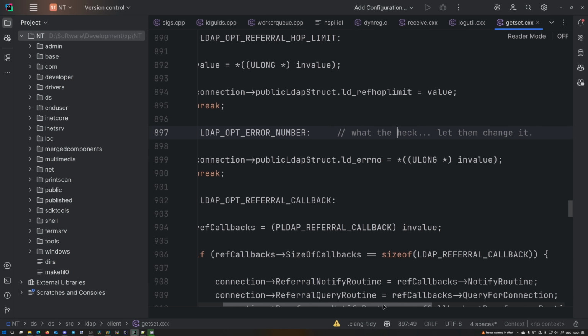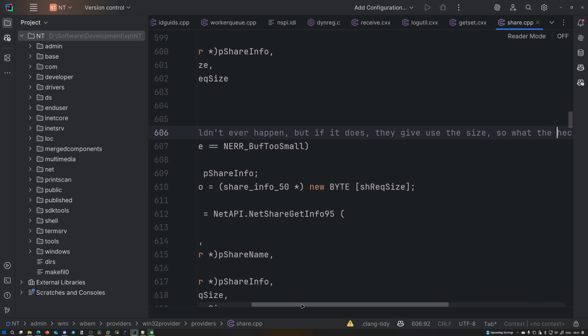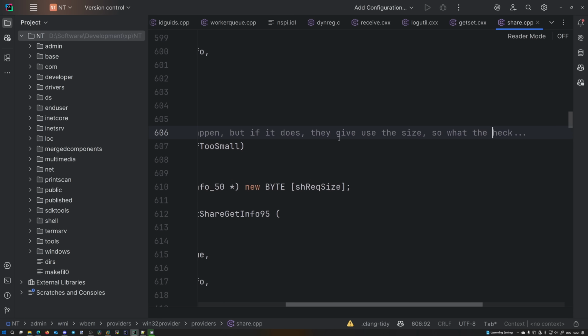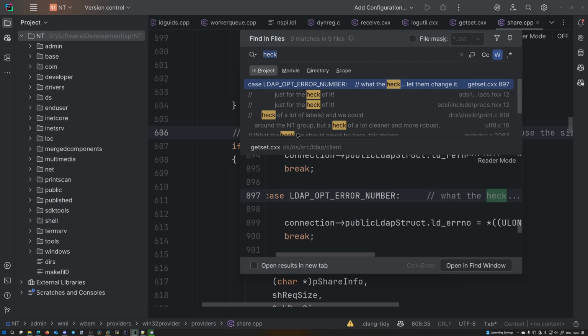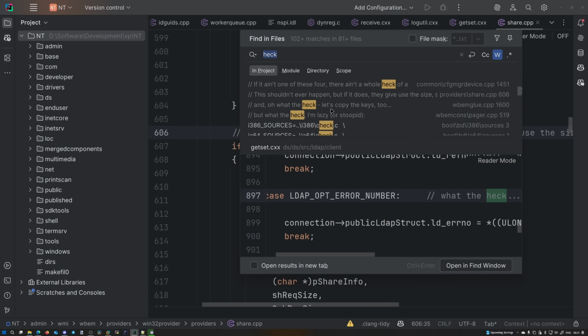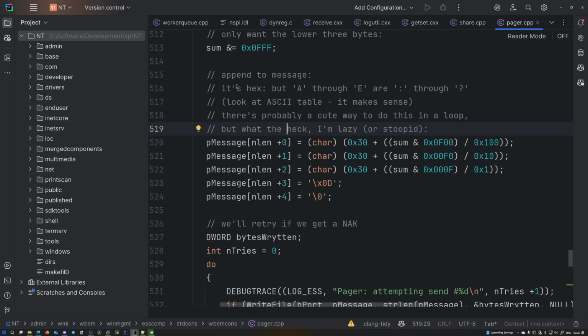What about heck? What the heck? "Let them change it. This shouldn't ever happen, but if it does, they give us the size." So what the heck? Minor spelling mistakes, but nothing super stinky about this. Oh, and, no, what the heck? "Let's copy the keys too. Append to message. It's hex. Look at the ASCII table, it makes sense. There's probably a cute way to do this in a loop, but what the heck? I'm lazy. Or stupid."